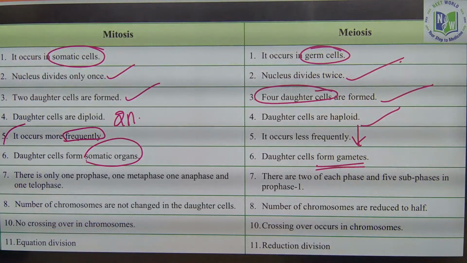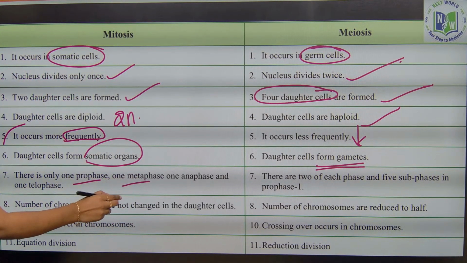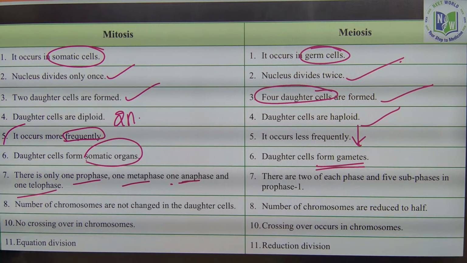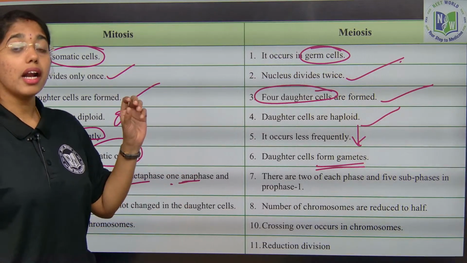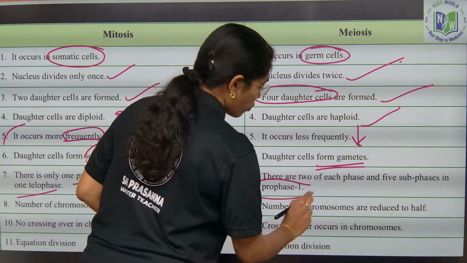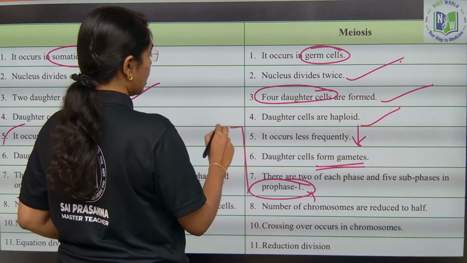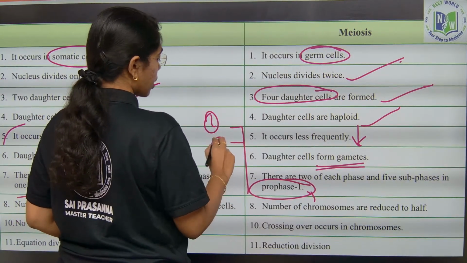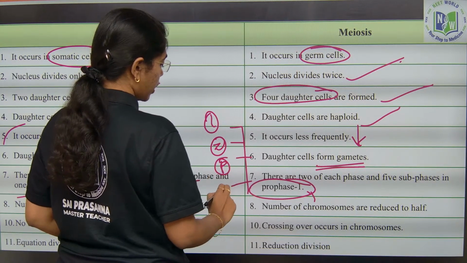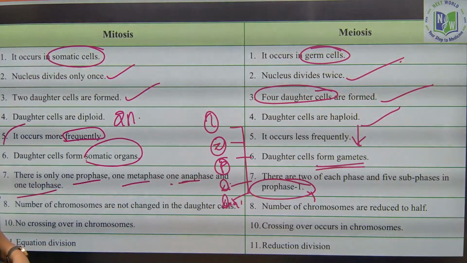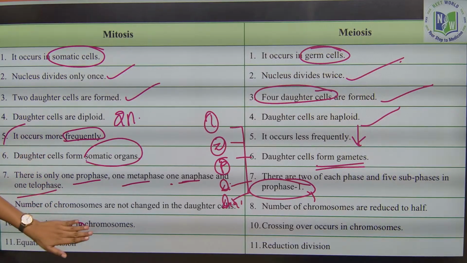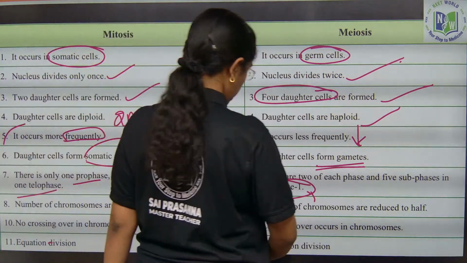In mitosis, daughter cells form somatic organs; in meiosis, daughter cells form gametes. In mitosis there is only one prophase, one metaphase, one anaphase and one telophase. In meiosis there are 2 of each phase. There are 5 subphases in prophase 1: leptotene, zygotene, pachytene, diplotene and diakinesis. There is no crossing over in mitosis because there is no pachytene. Crossing over or recombination happens in meiosis.